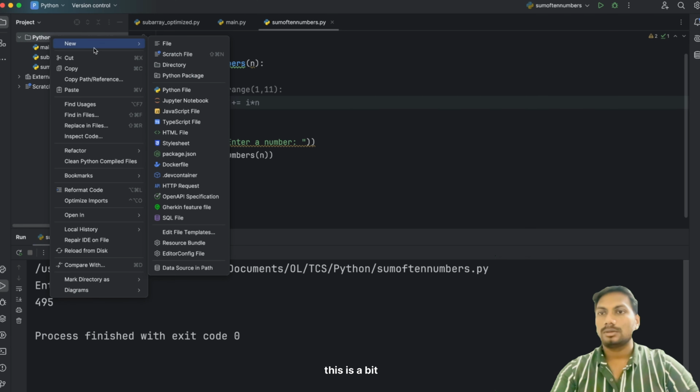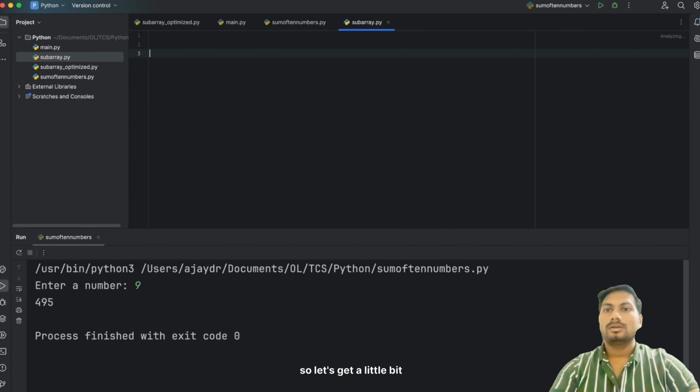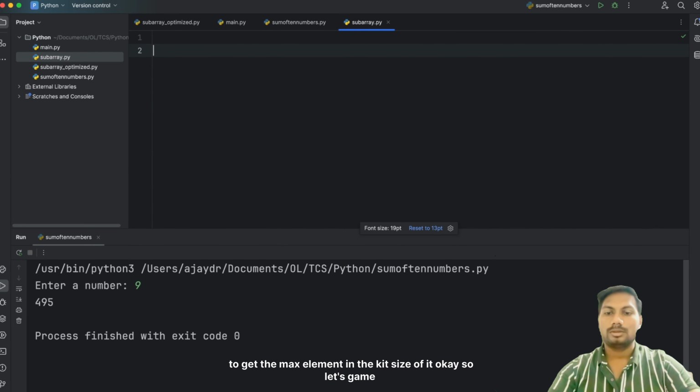Okay, this is subarray. I'll make it a little bigger. To get the max element in a kth size subarray.